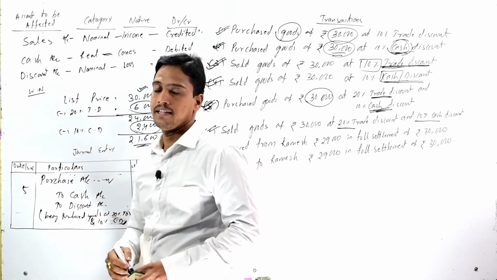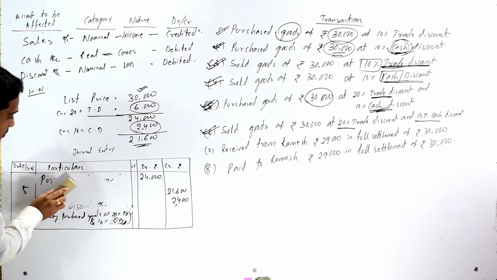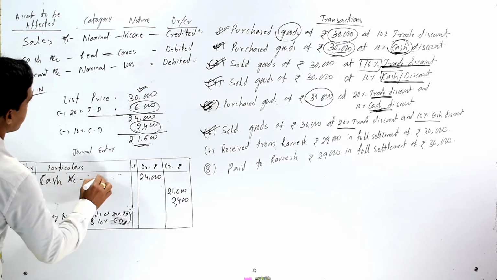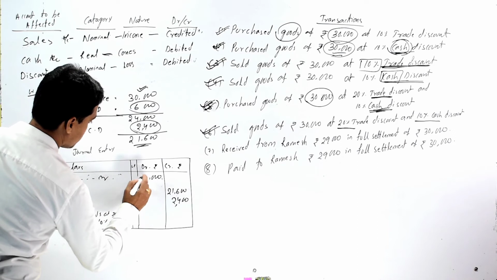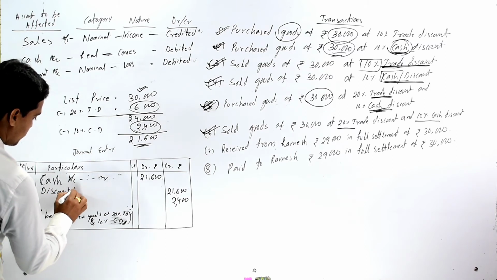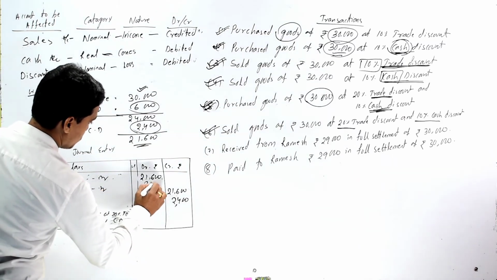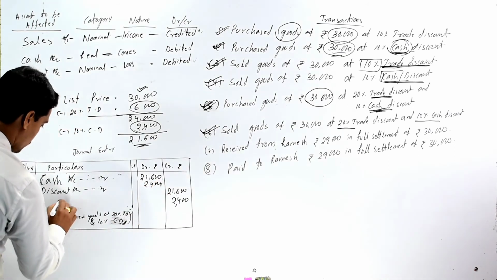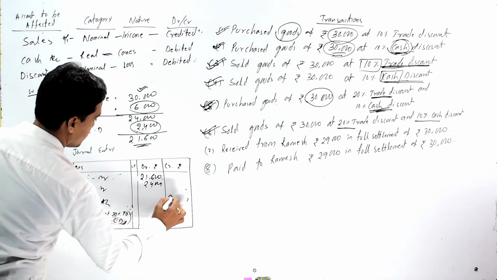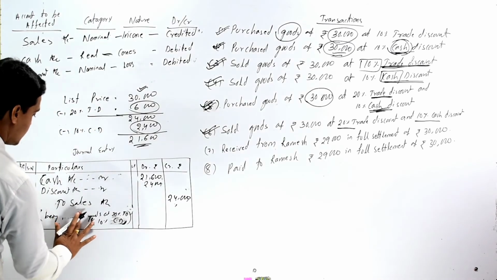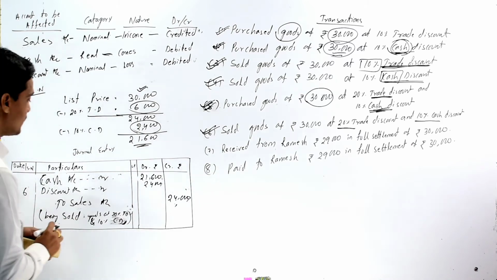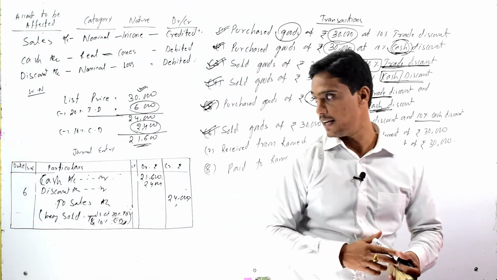So our journal entry of the given transaction should be cash account to debit rupees 21,600, discount account to debit rupees 2,400, to sales account rupees 24,000, and our narration is being sold goods at 20% trade discount and 10% cash discount.